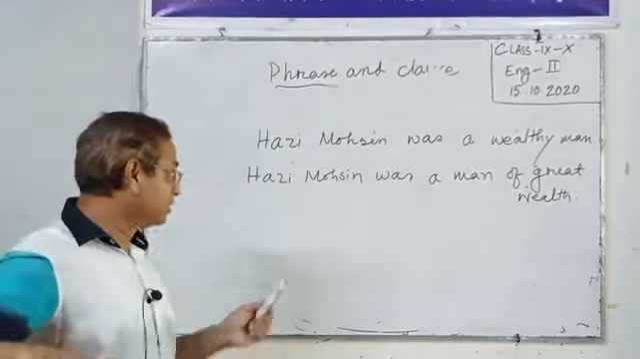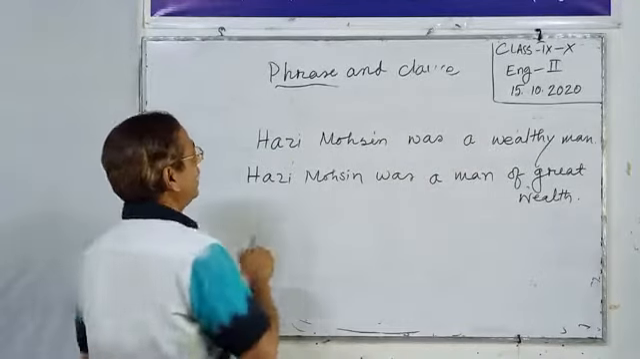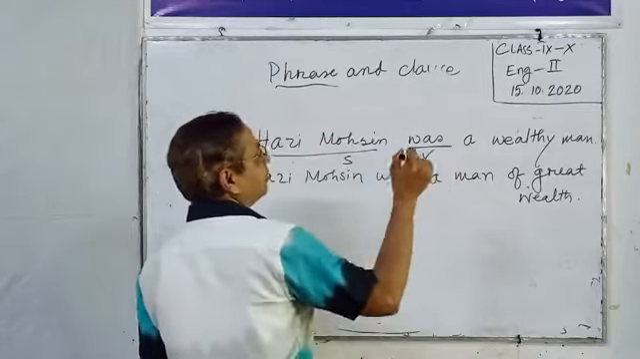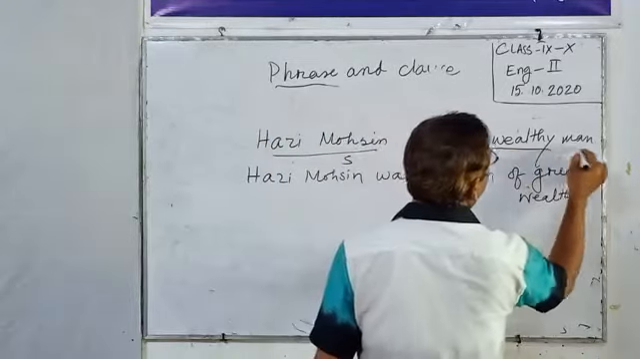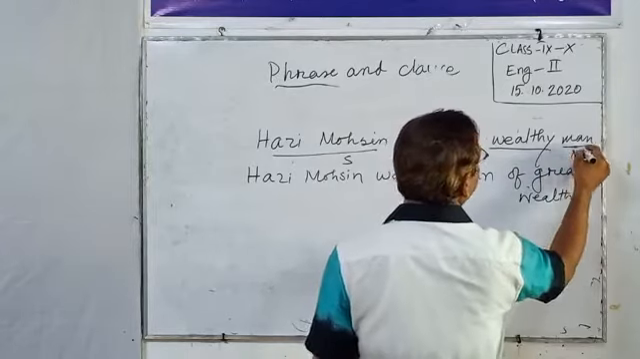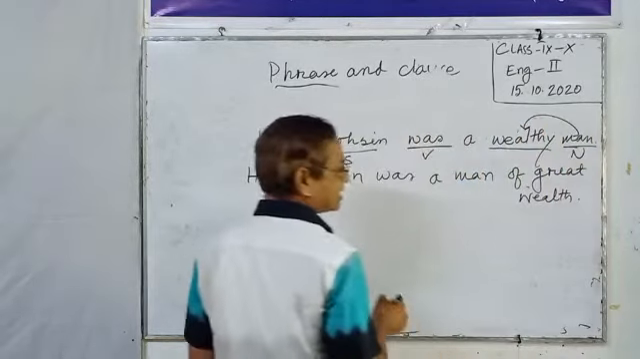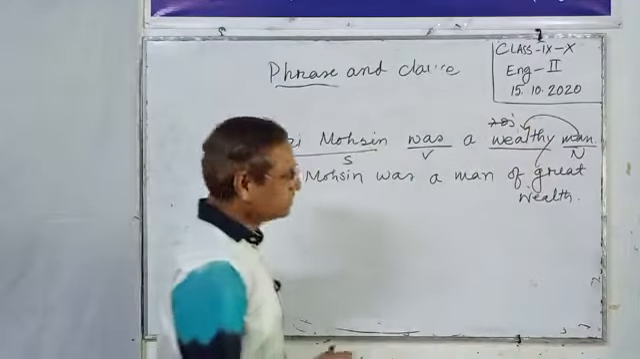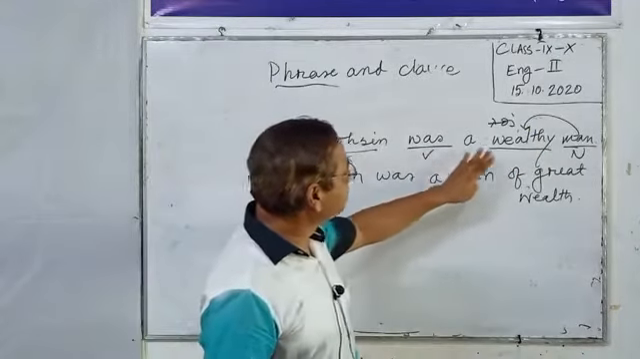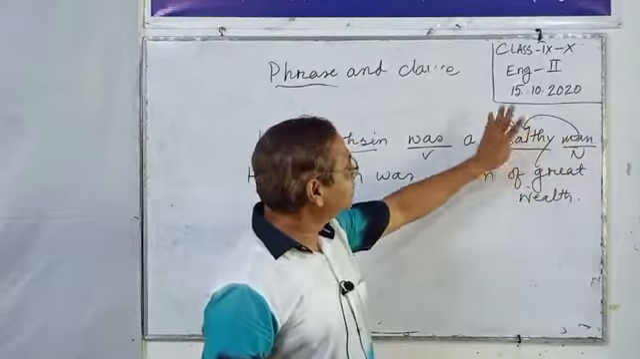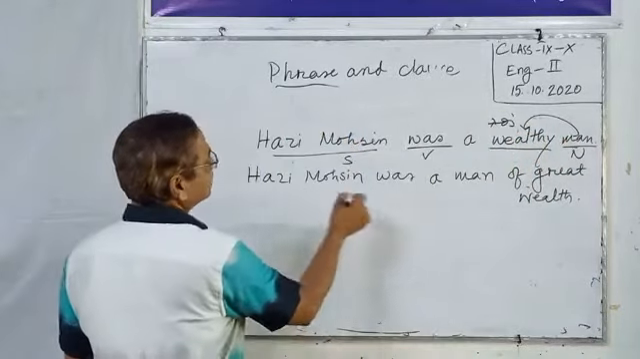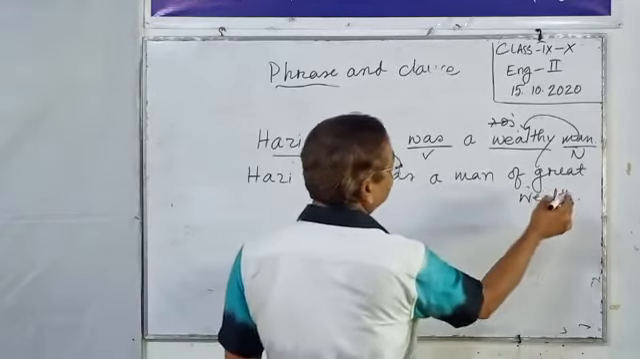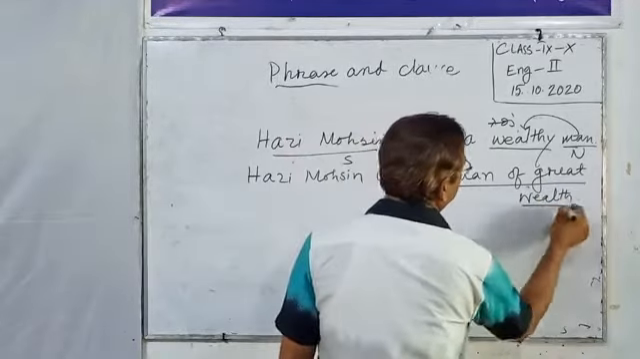Now notice the two sentences, dear students. Haji Muhammad Mohsin is the subject, was is the verb, a wealthy man. Here man is a noun, and the word that describes or modifies a noun is an adjective. Haji Muhammad Mohsin was a wealthy man. Wealthy is an adjective.